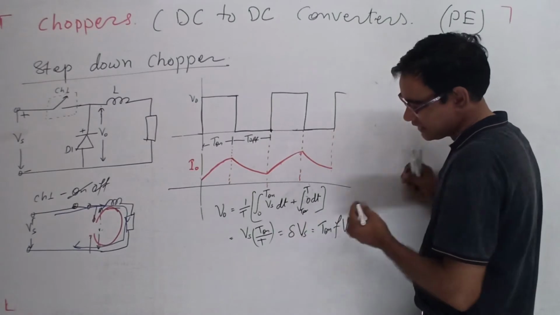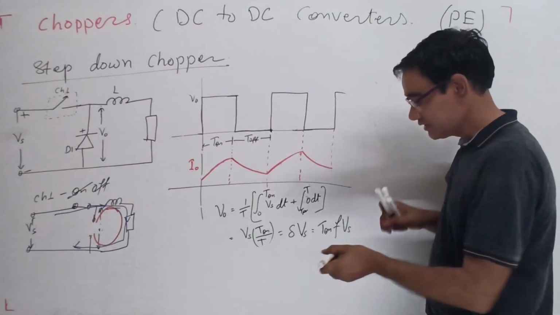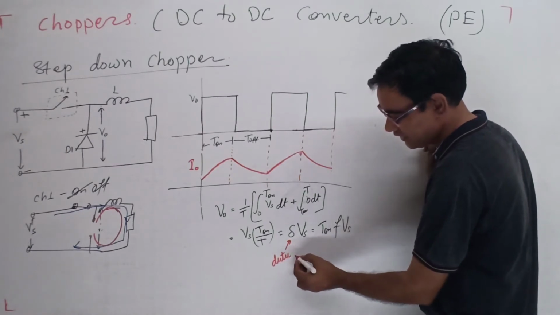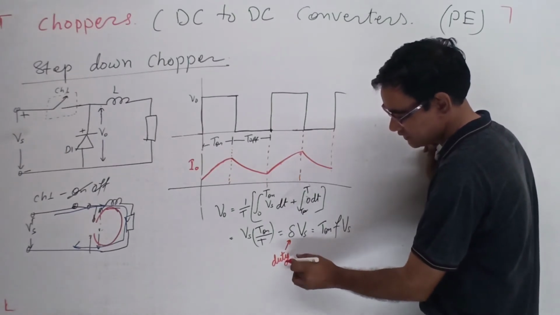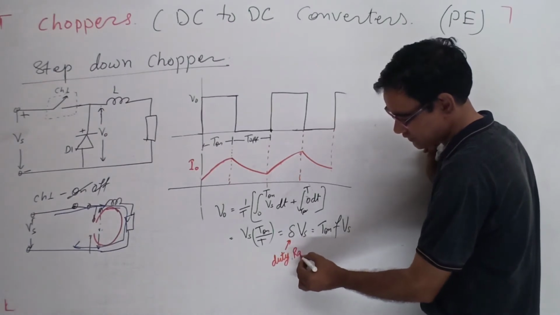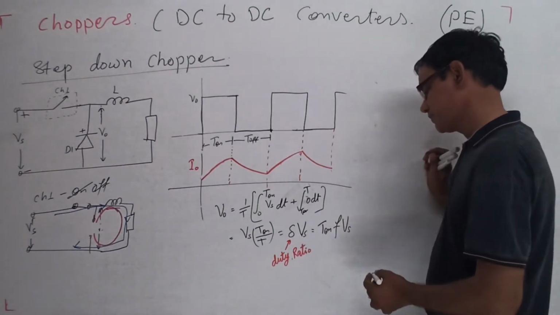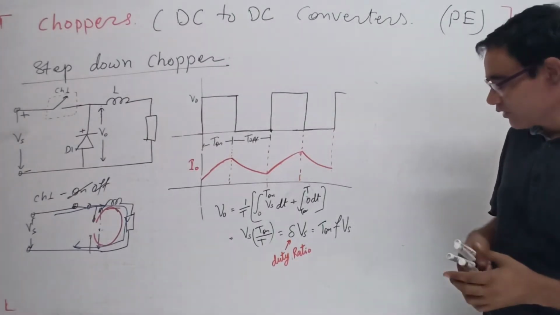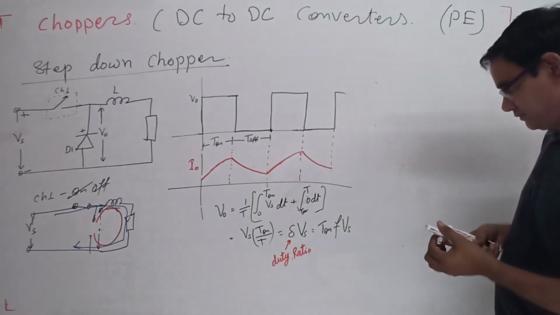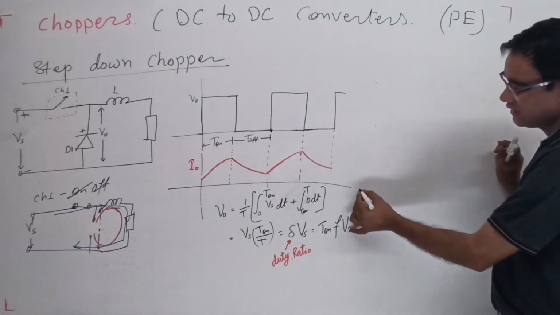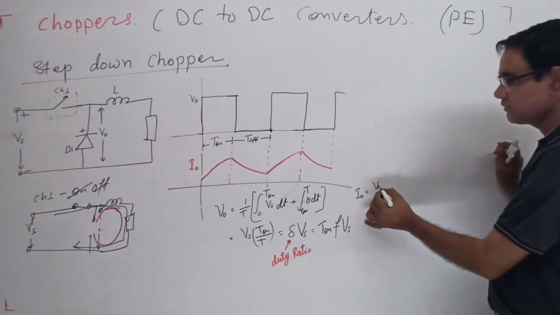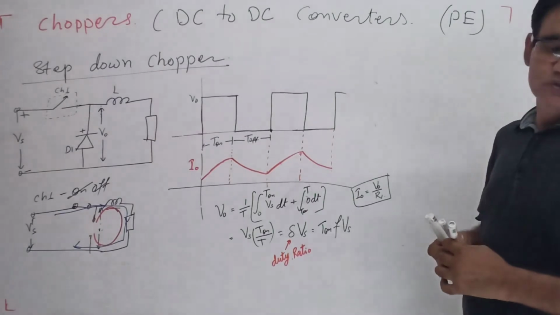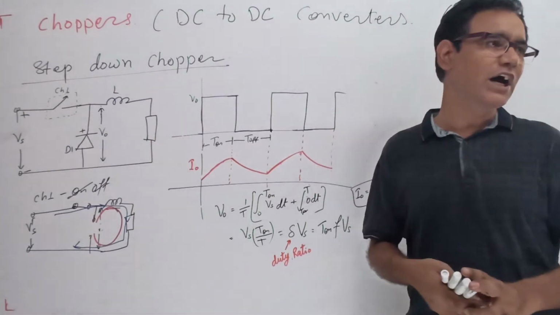Here this ratio is referred to as the duty ratio, or duty cycle. So as per the duty ratio, this is the output. And what is the output current? The output current is output voltage upon resistance. This is very simple. So this is the way we can calculate the output.